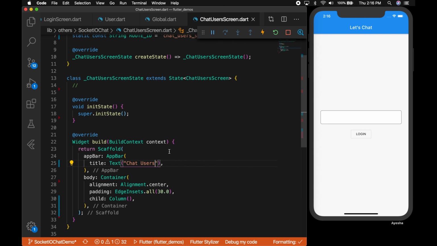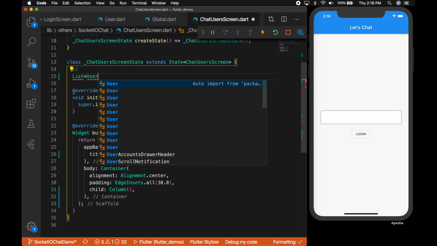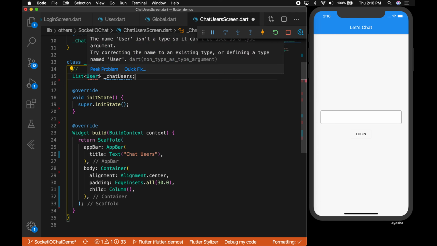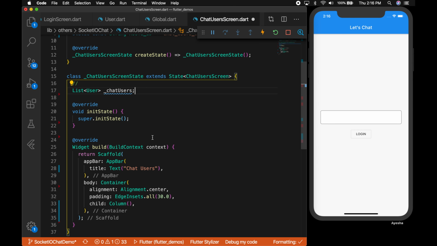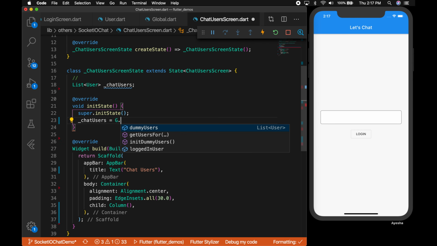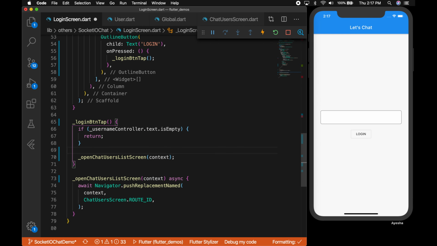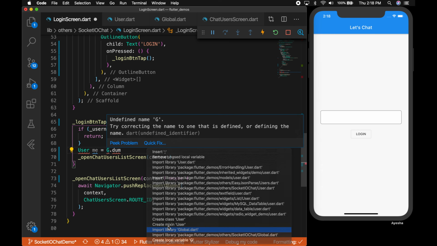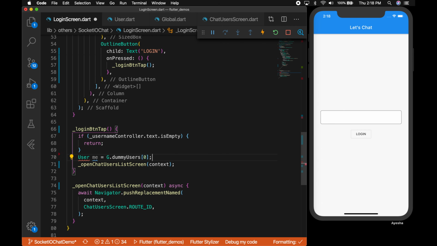Go to the chat user screen and declare a list of users. I'm going to say chatUsers, and we need to initialize it. So chatUsers is equal to, call getUsersFor, and the logged in user. Let's set the logged in user when the user is actually logging in, right? Let's set the default user to A, so that will be G.dummyUsers of 0, that will be A.